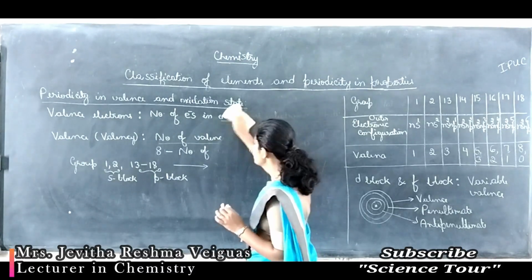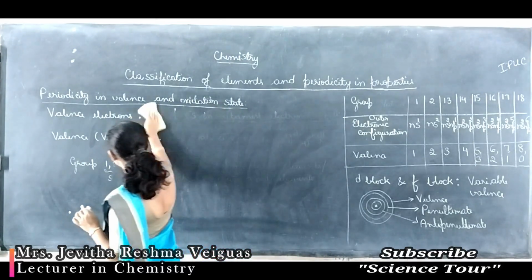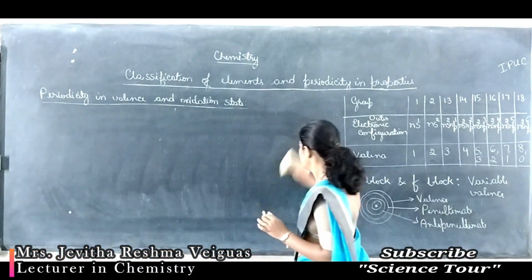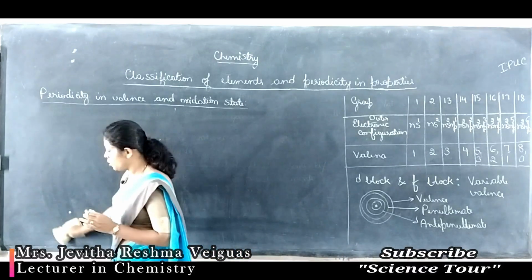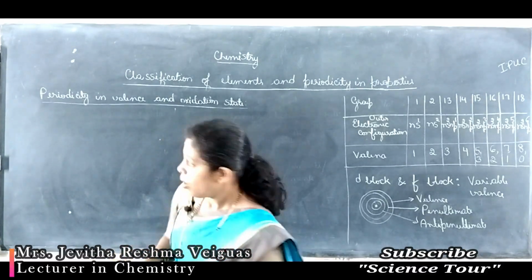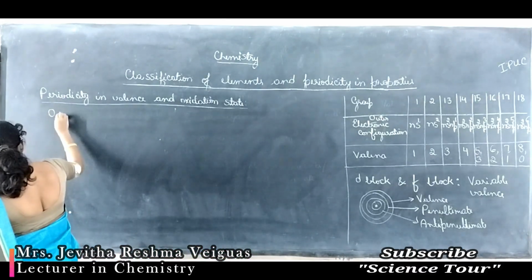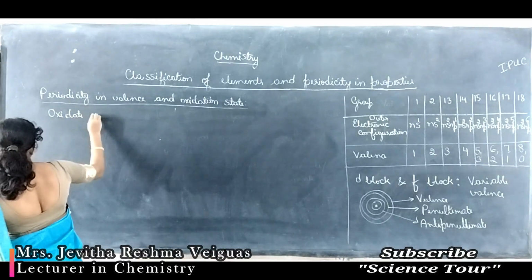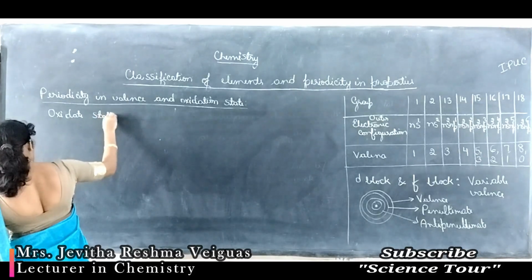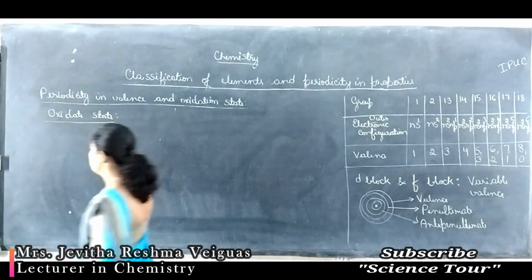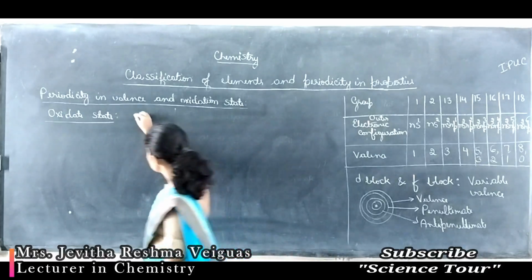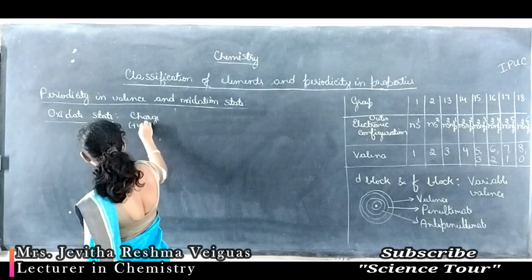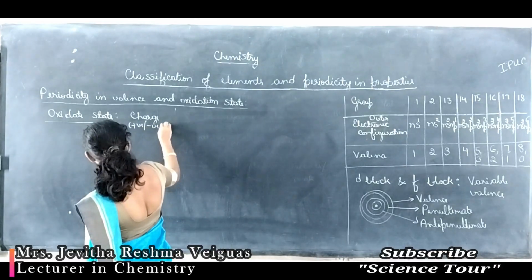Nowadays, instead of valence, the term oxidation state is used. So let's find what is oxidation state and what is the meaning of it. Oxidation state is the charge acquired by an atom in a compound. So it is the charge. Charge means it may be positive or negative, or it may be zero also.